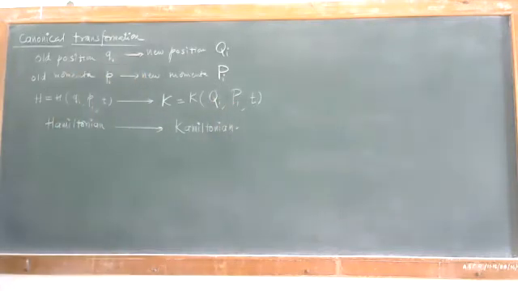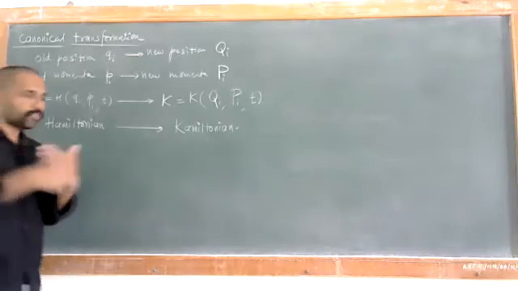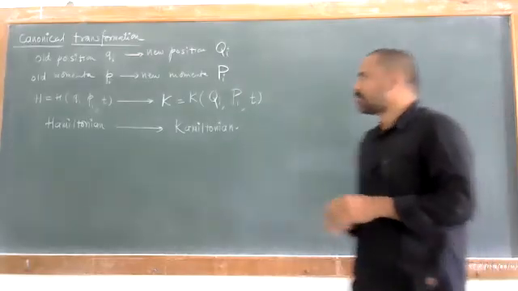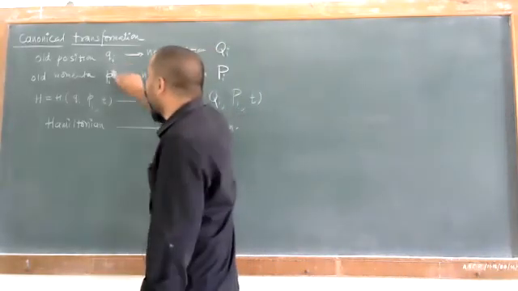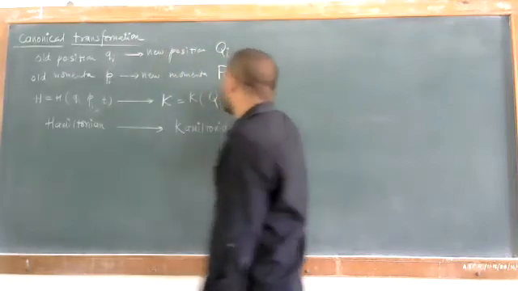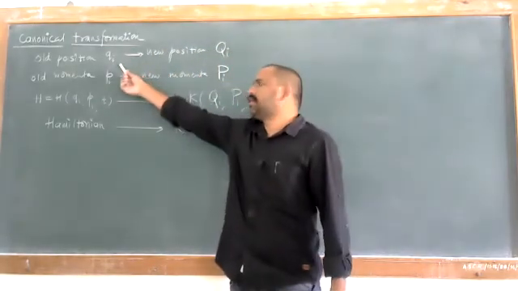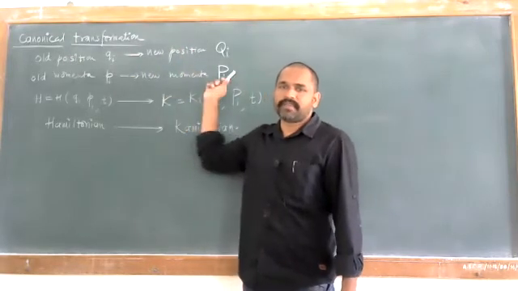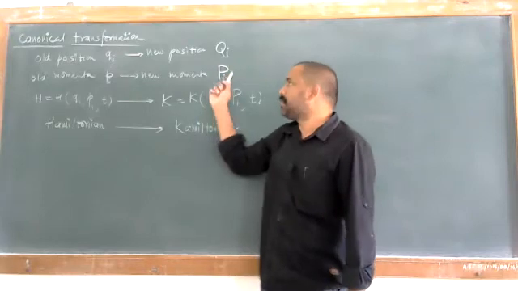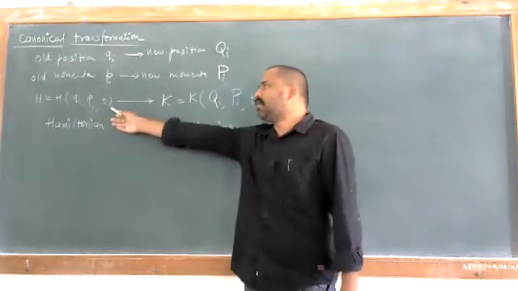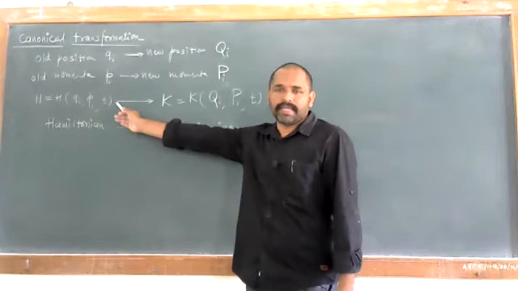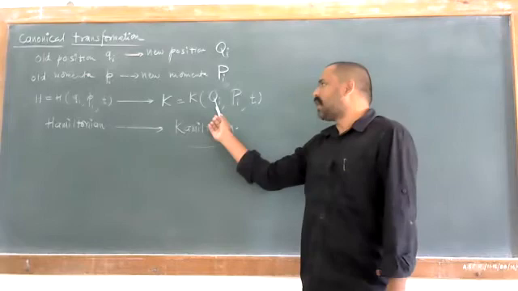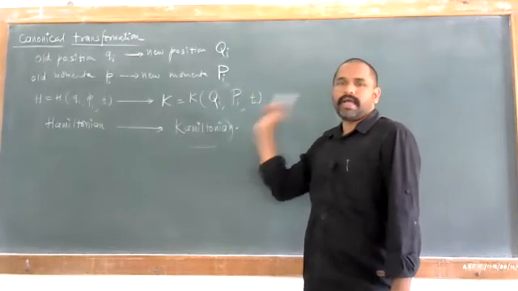Is everyone following? We now have to do the transformation, and what do we need to remember while transforming? So we are transforming our old position and momenta to the new position and momenta. The position is qi, so it is transferred to capital Qi. The momenta is small pi, and this is transferred to a new momenta, capital Pi. So our old Hamiltonian H of qi, pi, t is transferred to K, called the Hamiltonian of capital Qi, capital Pi and t.